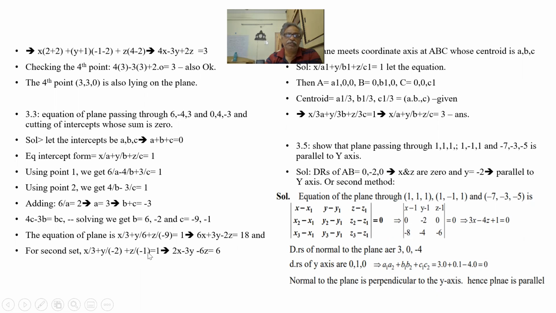So these two equations, x by A plus y by B plus z by C, solving. For the second set of values, A is the same, B and C change. So we have two equations for the same set of points. How have we proceeded here? We have proceeded using this formula, substituted and solved. Okay, now let us see.